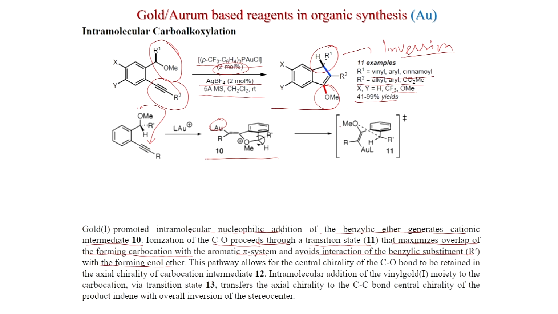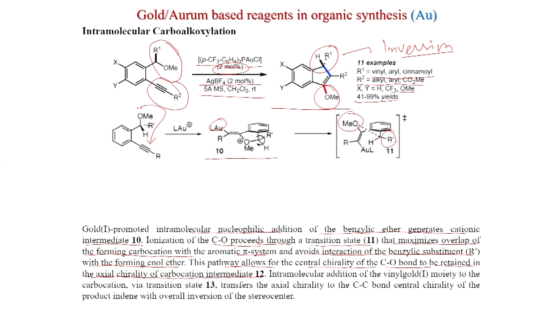So, after this methoxy transfers to the double bond, a carbocation will form, and this carbocation will stay in such a way that this R1 and methoxy will stay further apart, so that minimum interaction will happen. This pathway allows for the central chirality of the C-O bond to be retained in the axial chirality of the carbocation intermediate 12.